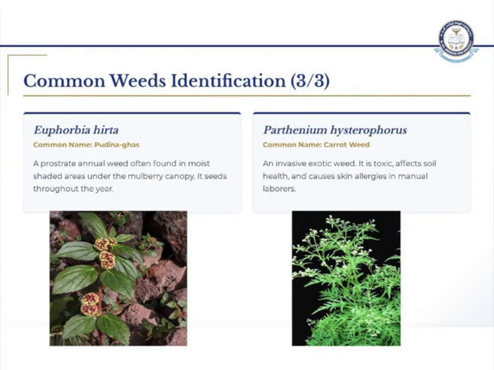Coming to Euphorbia hirta. What is the common name? It is also called asthma weed. Due to its leaf structure, we will call it pudina grass. It grows in a prostrate condition. It is an annual weed, right? So it can be found in moist shaded areas, sometimes under the mulberry canopy.